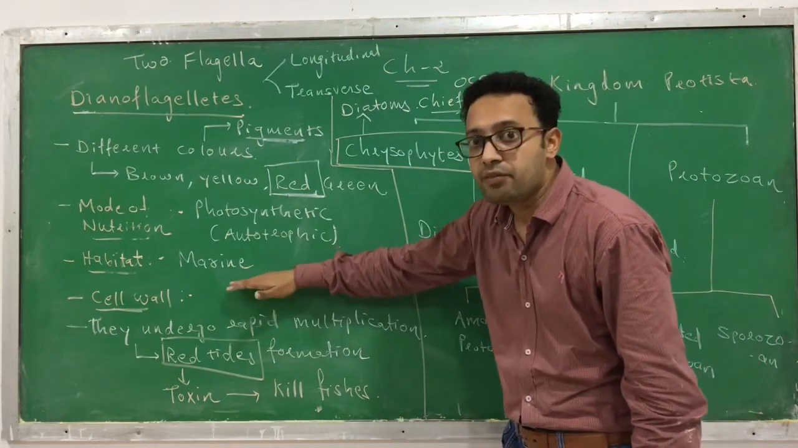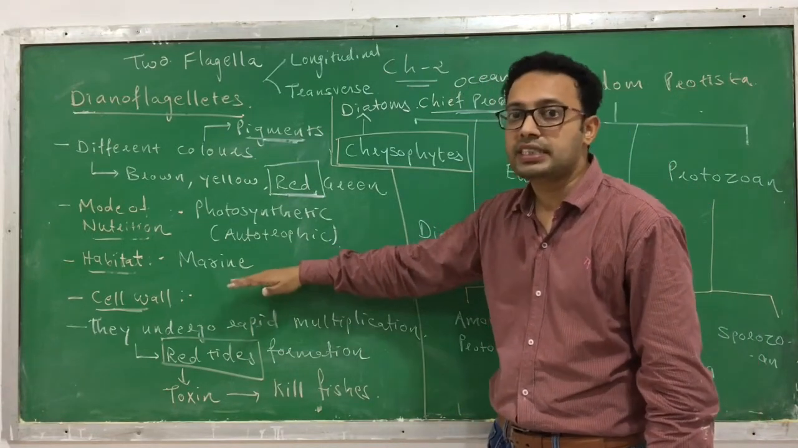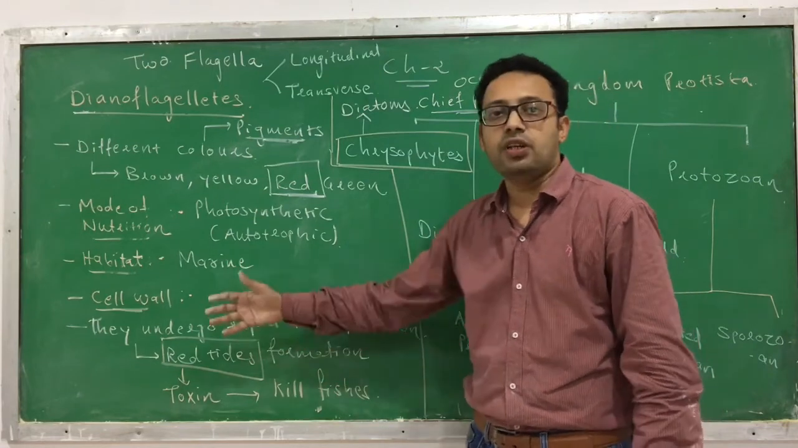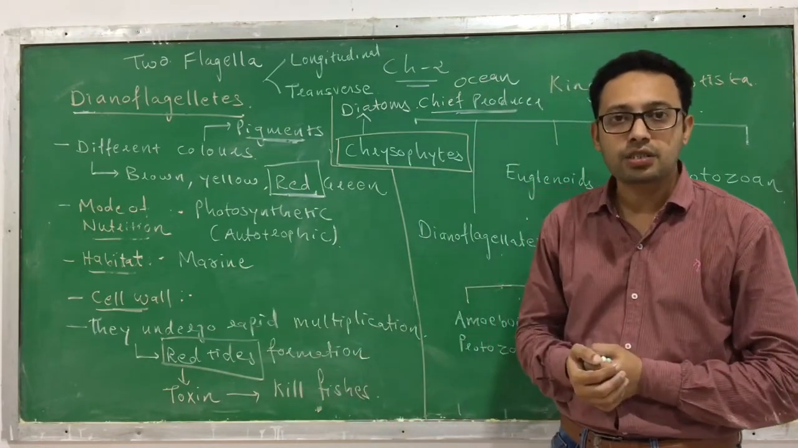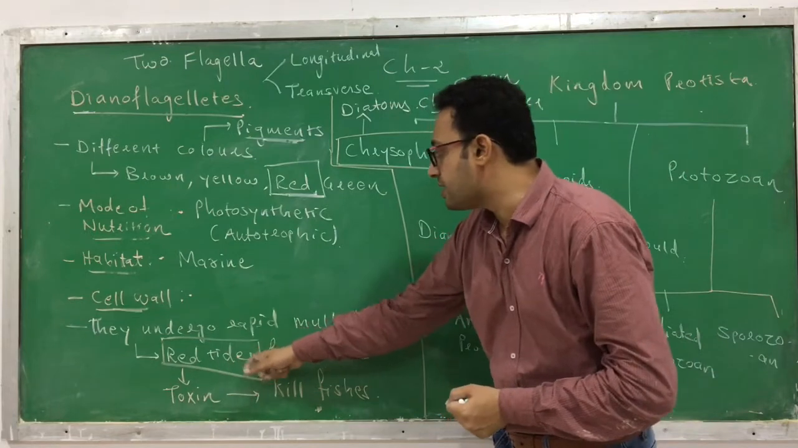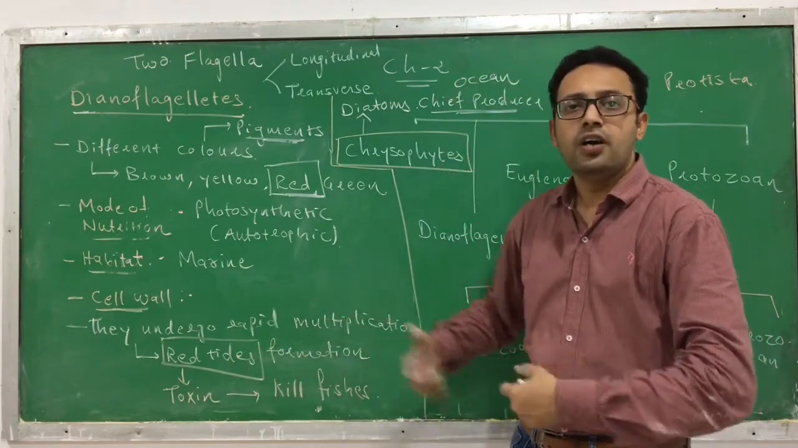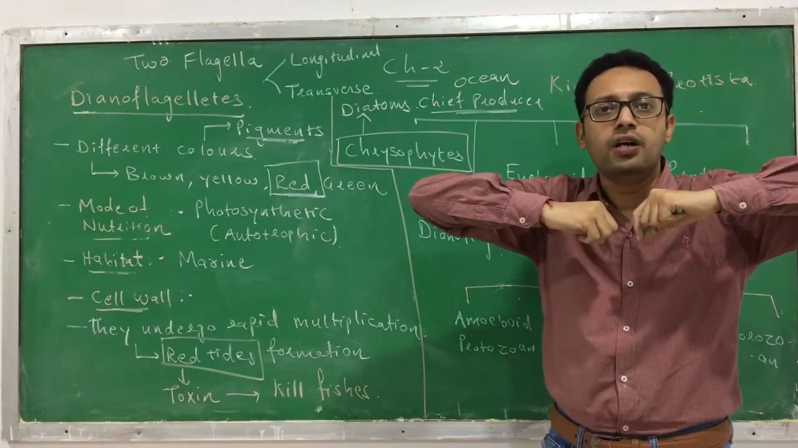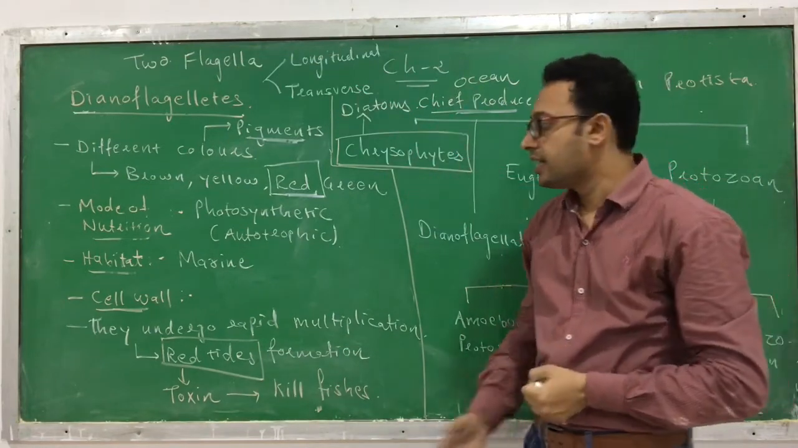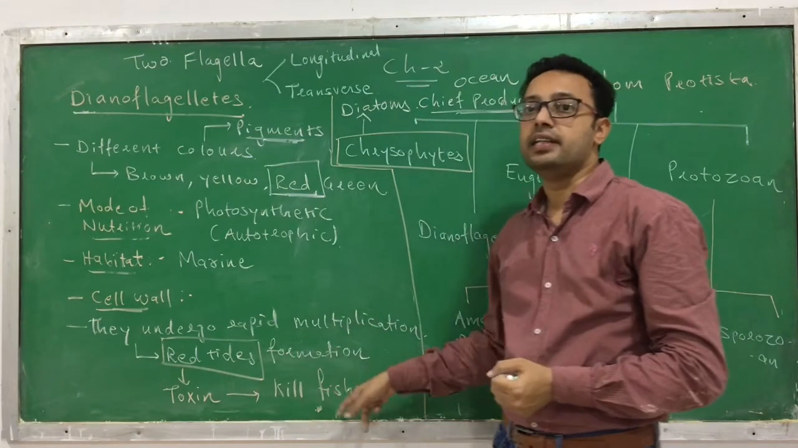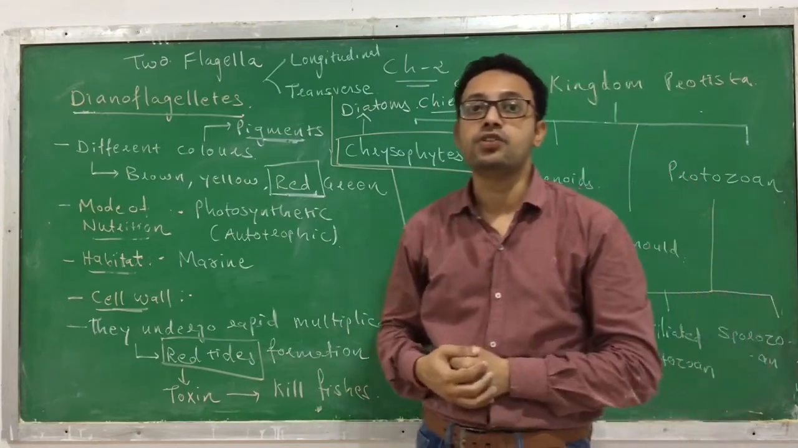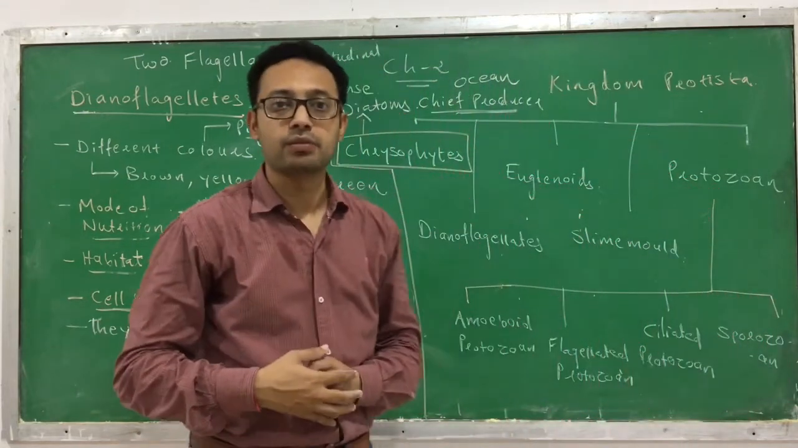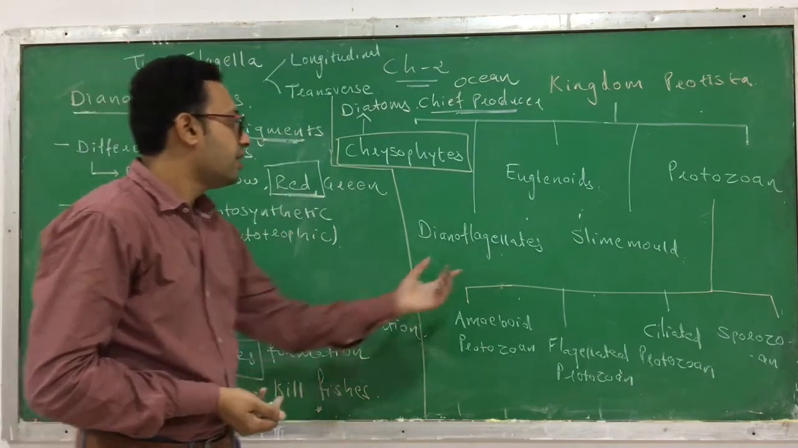They are found in marine water. Okay, that means they are found in the sea or the oceans. The cell wall characteristic is similar to the others, but they can also form red tides, because they can undergo rapid multiplication and the whole ocean looks red when they grow very fast. And they release a toxin which can even kill large animals like fishes, and thus they protect themselves. So these are the characteristics of dinoflagellates.